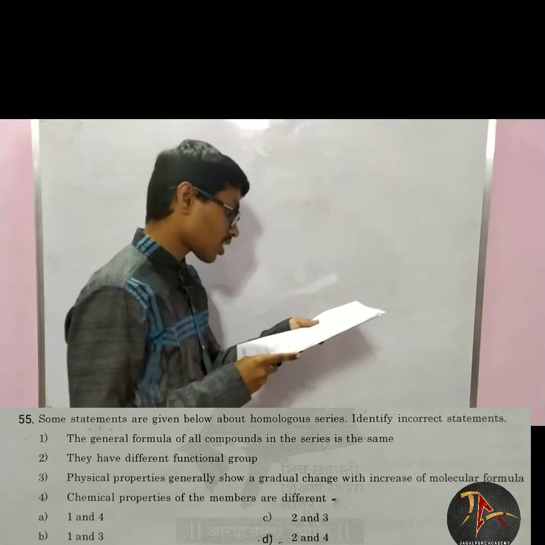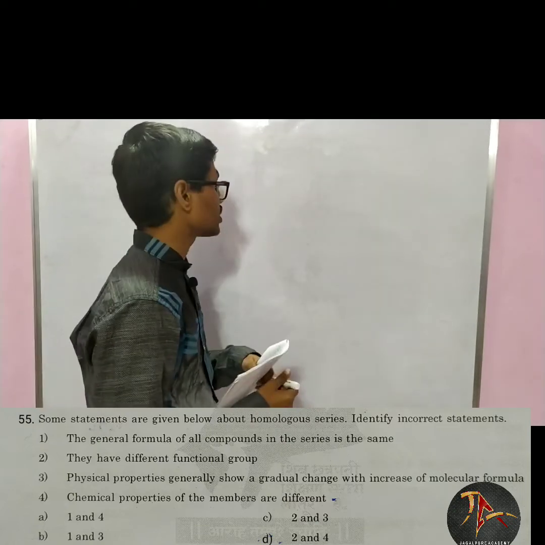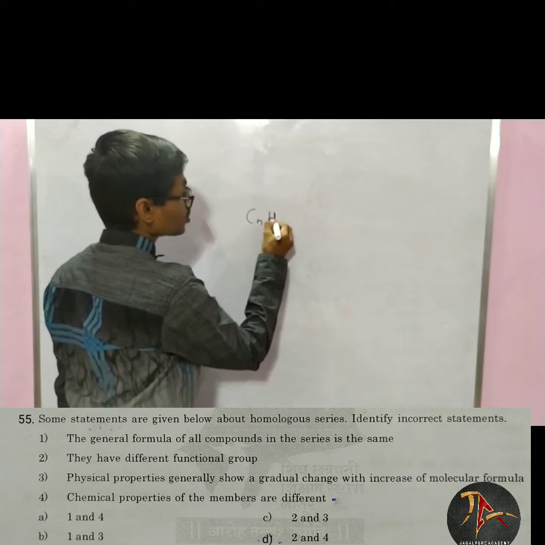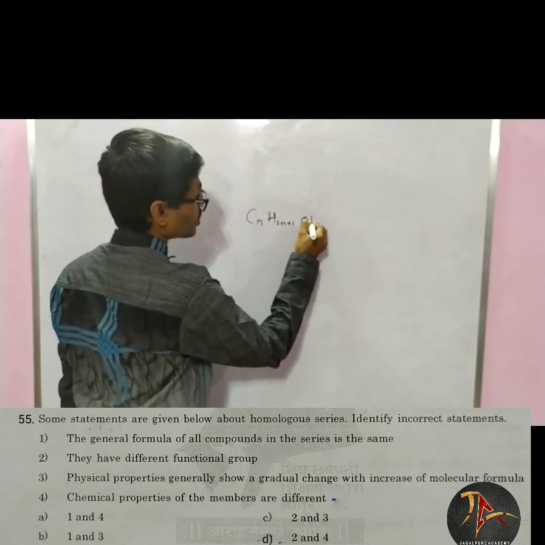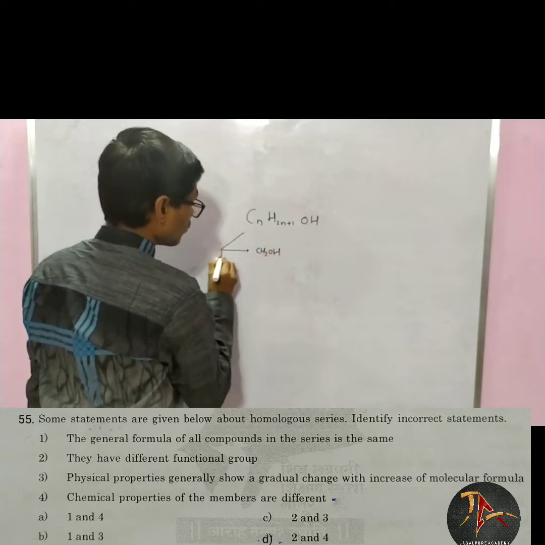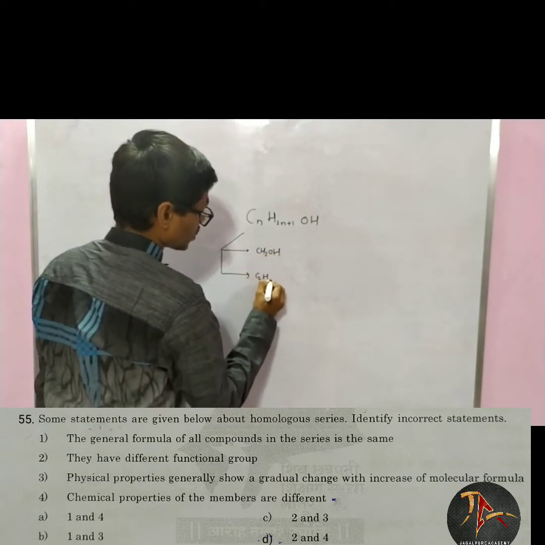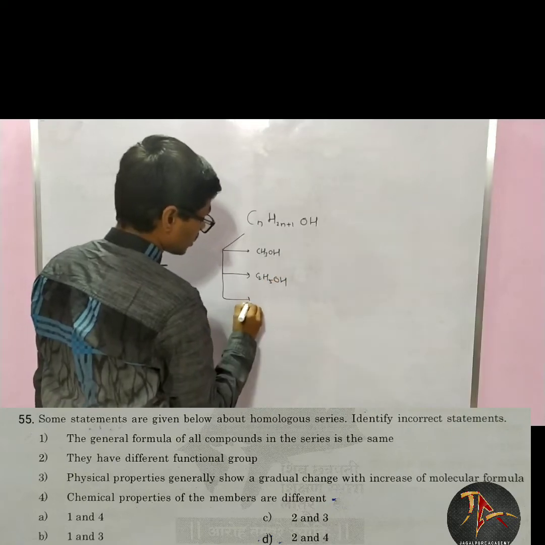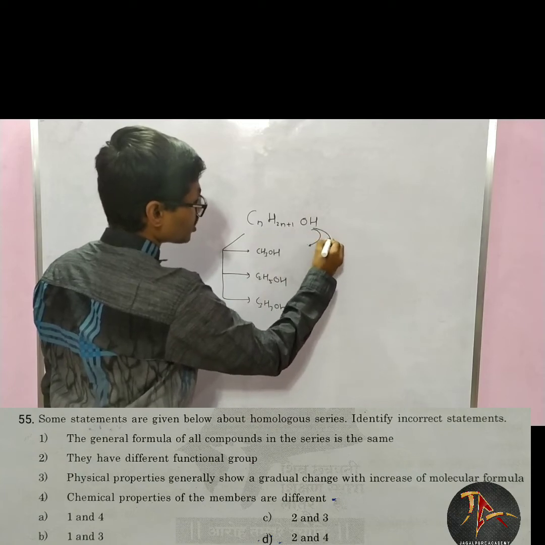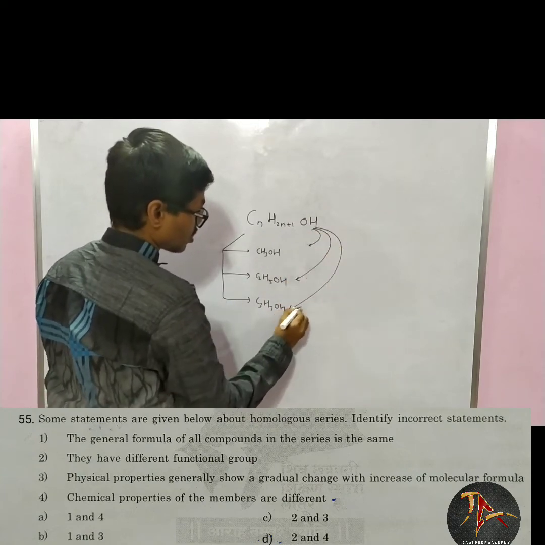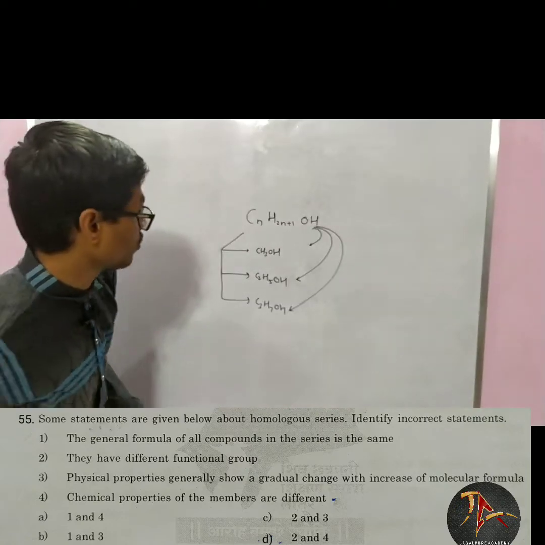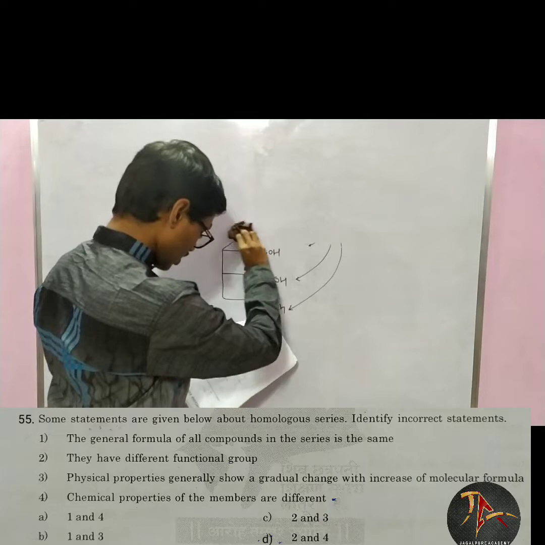Now they asked: the general formula of all compounds in the homologous series is the same. I explained that if we take CnH2n+1OH, we will get CH3OH, C2H5OH, C3H7OH. So from one general formula I am getting three homologues. So the general formula is the same for these homologues. Now the first statement is correct.